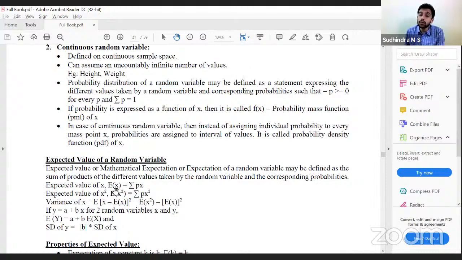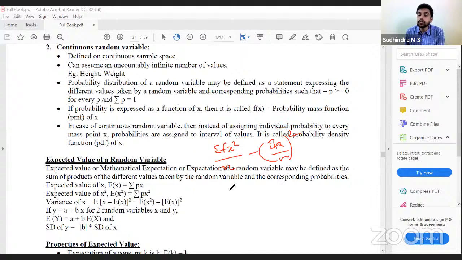Expected value of x square will be summation p into x square. What would be its standard deviation? Standard deviation in the normal scenario would be the square root of summation fx square by n minus summation fx by n the whole square. Correct. Similarly, here, since it is variance, I'm not putting the square root.